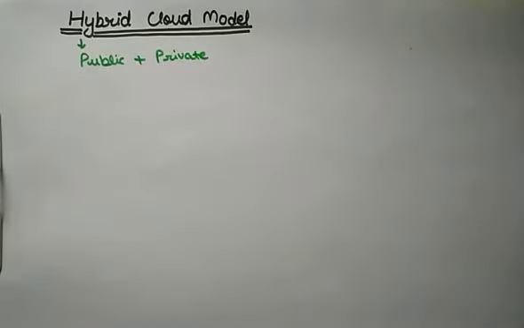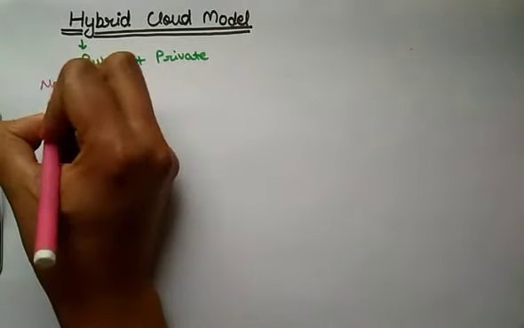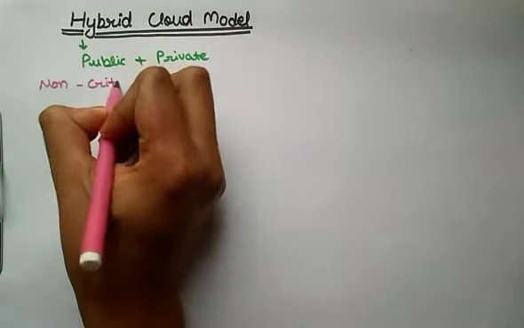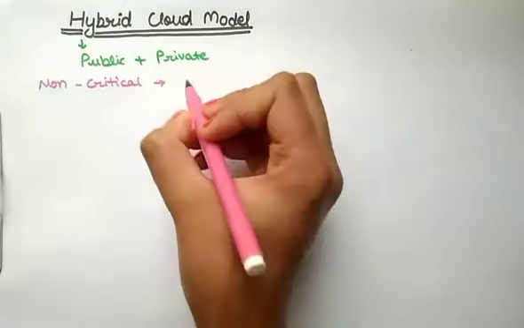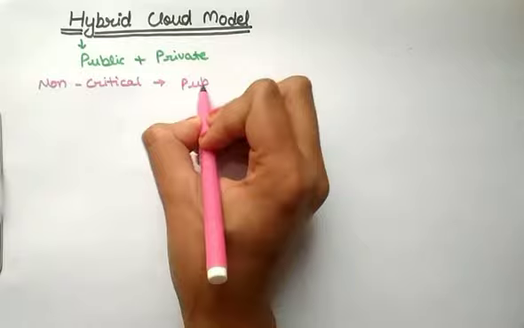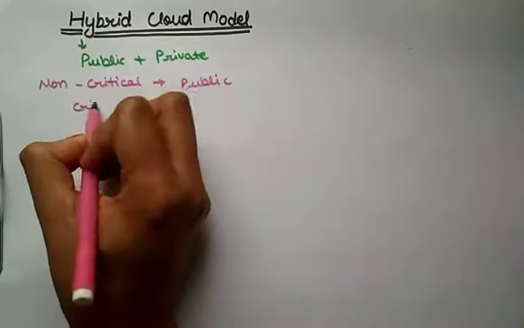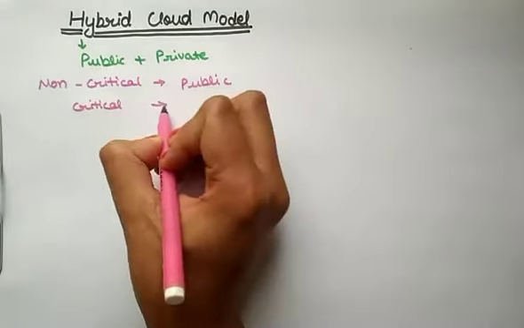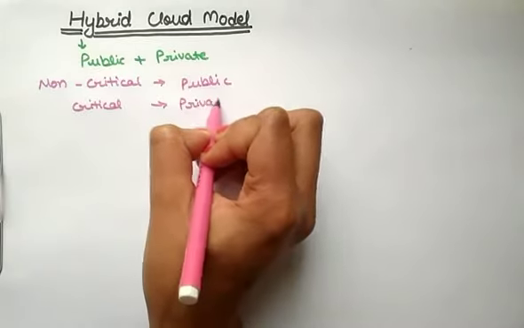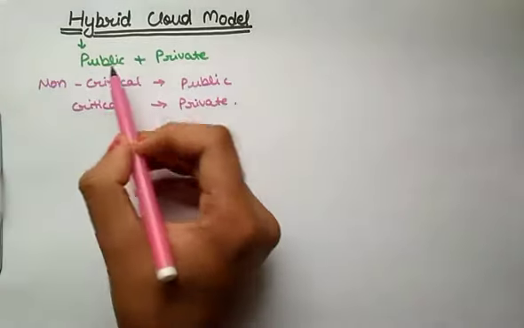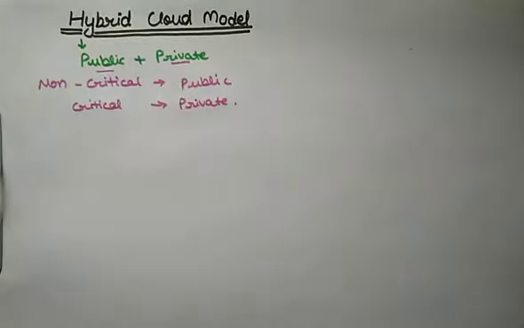So as we all know, non-critical activities are performed with the help of public cloud, and some critical activities are performed with the help of private cloud, right? So this is a combination of both types of clouds, right?